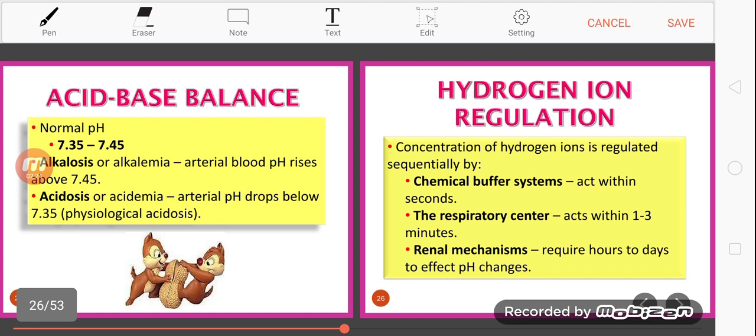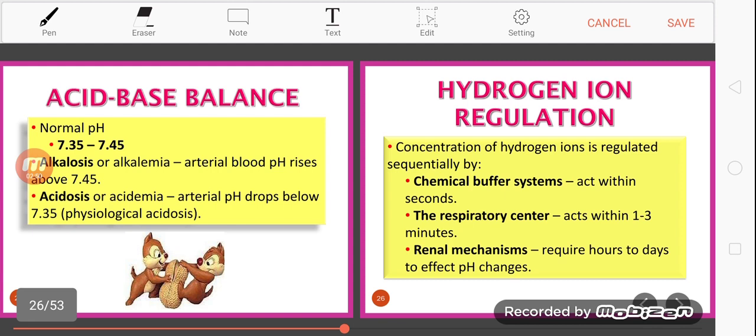So normal pH is around 7.3 to 7.5. If it rises above 7.5, we are experiencing alkalosis or alkalemia. Or if it drops below 7.25, we are experiencing physiological acidosis.